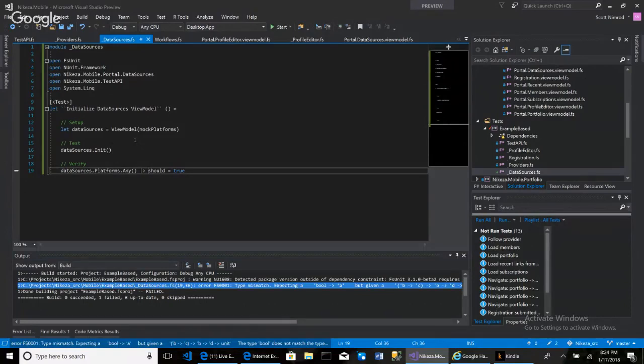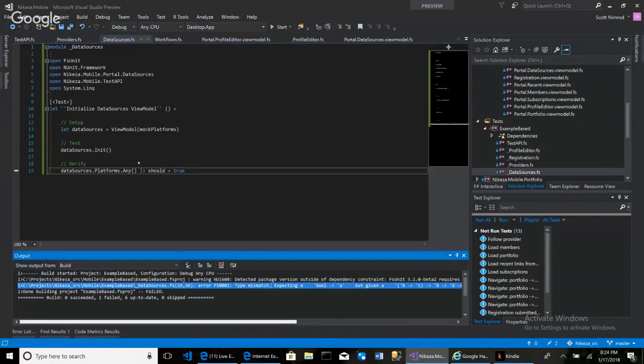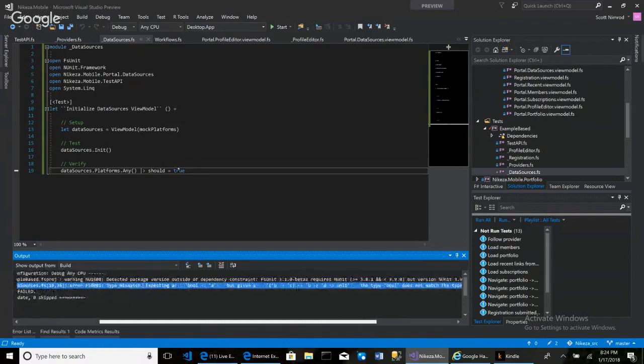It says expecting a bool as input that outputs a generic type A, but given a function as input in which the next input is a generic B. The type bool does not match the type function A that outputs B. And so, okay.